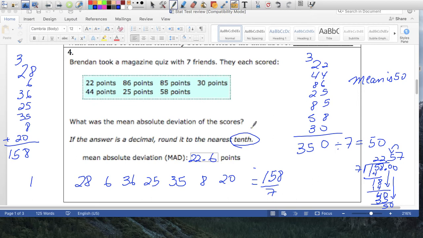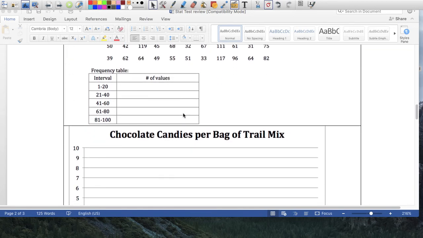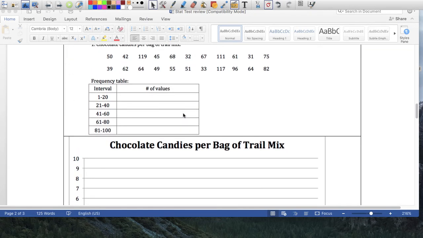Okay, so that's my MAD. The average distance that these numbers are away from 50 is 22.6 spaces. So you notice that the MAD is quite big, meaning that the quiz scores are very inconsistent. Okay, there's a wide range of grades.